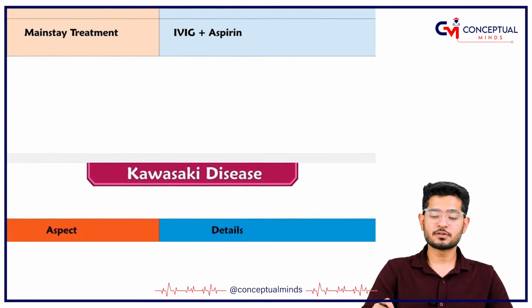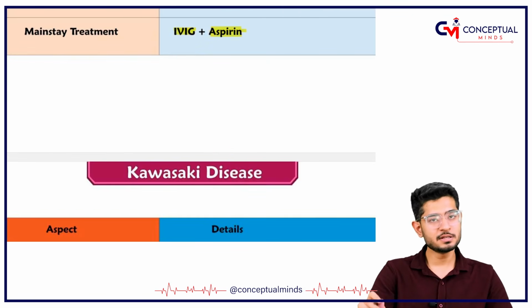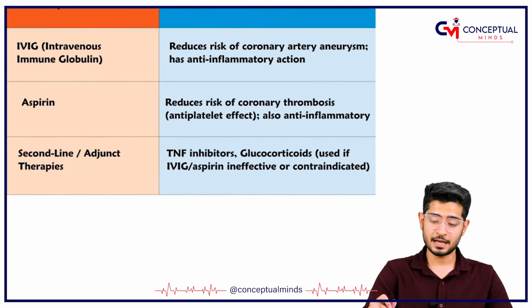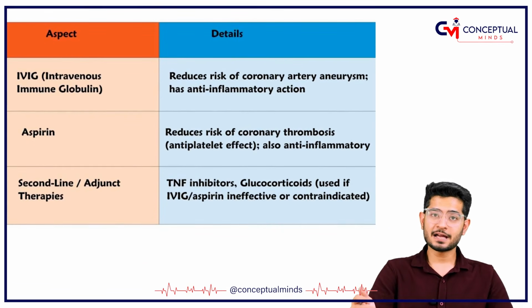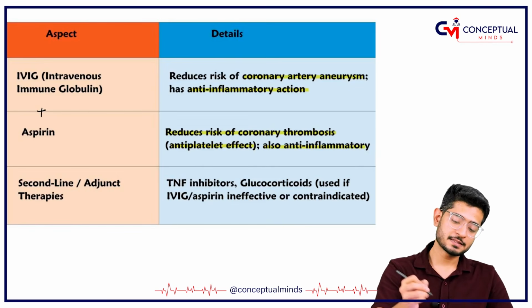And of course, what is the treatment for Kawasaki? We give intravenous immunoglobulins, and aspirin has to be given. IVIG, aspirin. Why? Because IVIG decreases the risk of coronary artery aneurysms because it has an anti-inflammatory reaction. Similarly, aspirin also reduces the risk of coronary thrombosis, with an antiplatelet effect, and also has anti-inflammatory action. That's why we give IVIG plus aspirin.